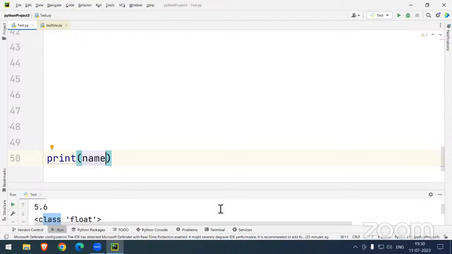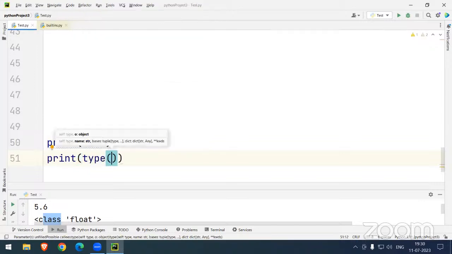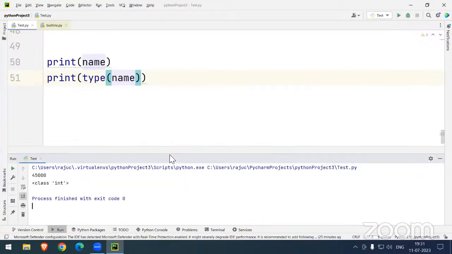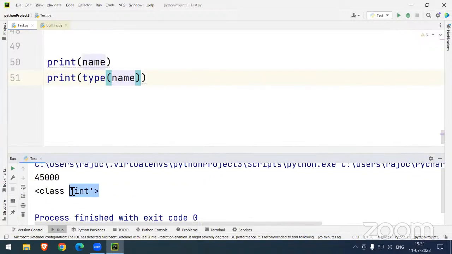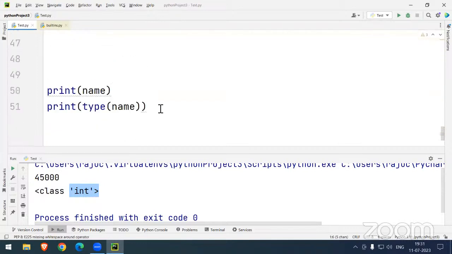Yes, very fine. Sir, if you are getting any doubt, let's print the type of name. Now we can see the answer you will get. The answer is very clear: integer. Yes, because I have stored an integer value, 45,000.